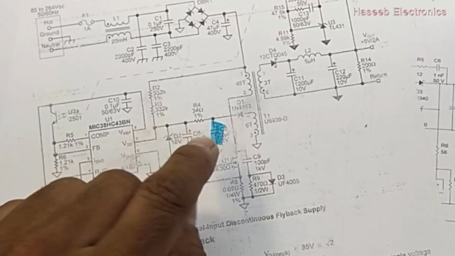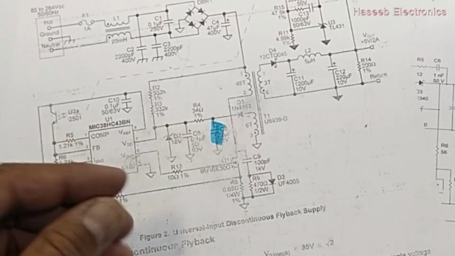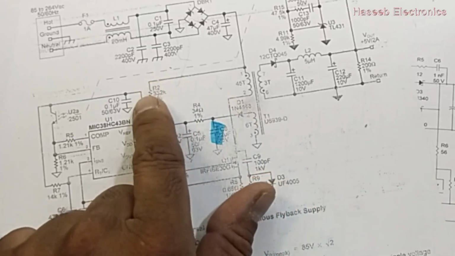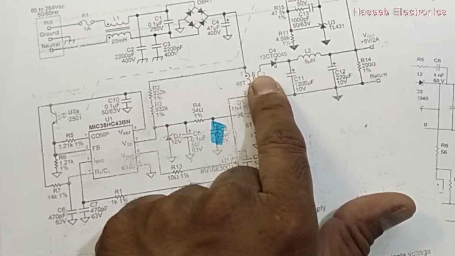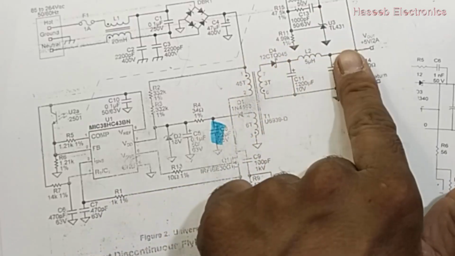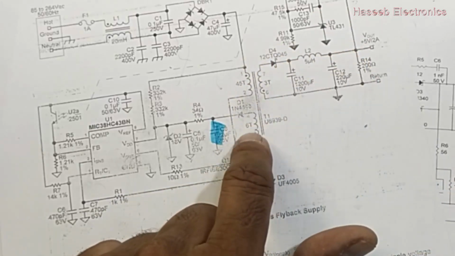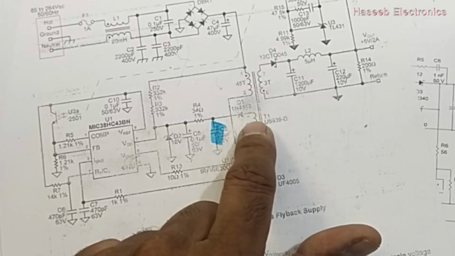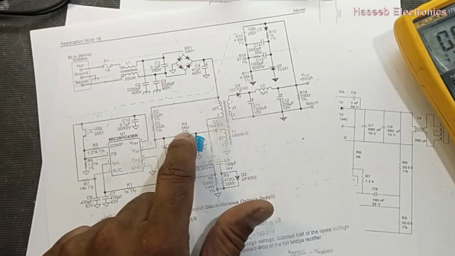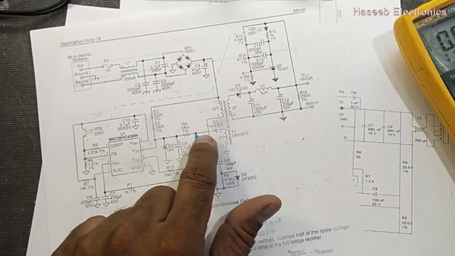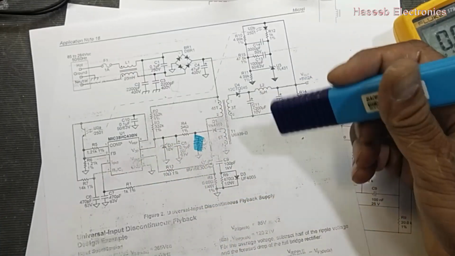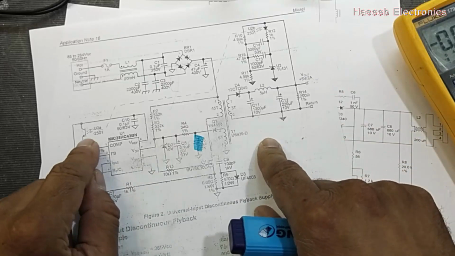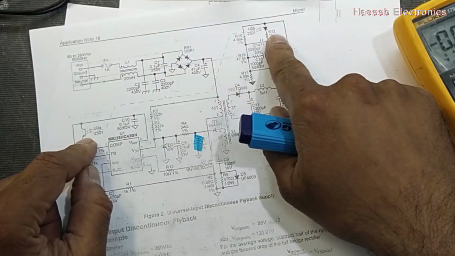We need 6 microampere more, but at this time the IC is switching and voltage started to produce in the secondary and in this winding. It will provide the remaining current to this pin, and at the same time it will receive feedback from the output side.